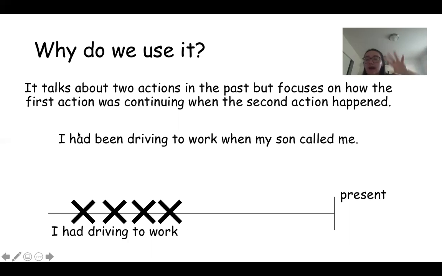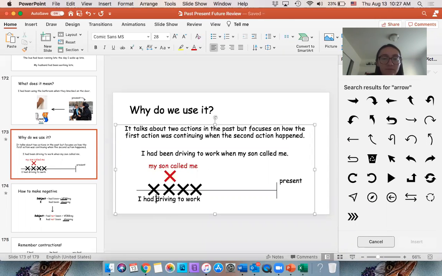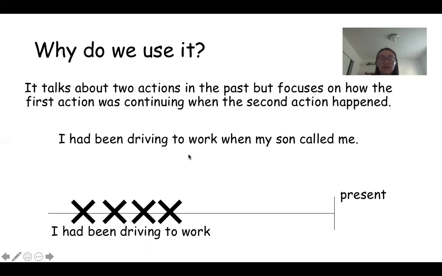What we're talking about happened over here in the past. I had been driving to work, right? Let me fix that so it says I had been driving to work, and that's continuous. It was something that kept on happening.